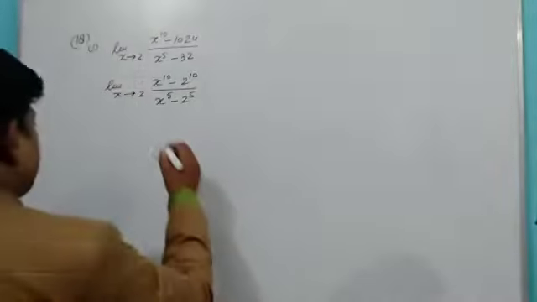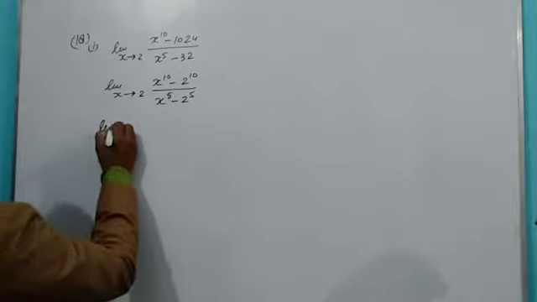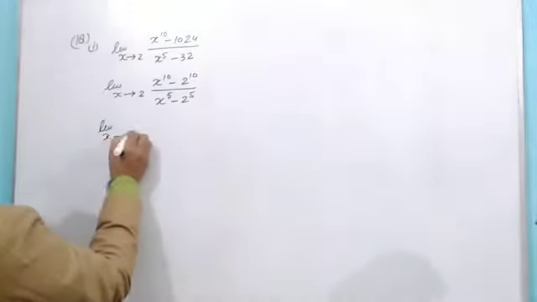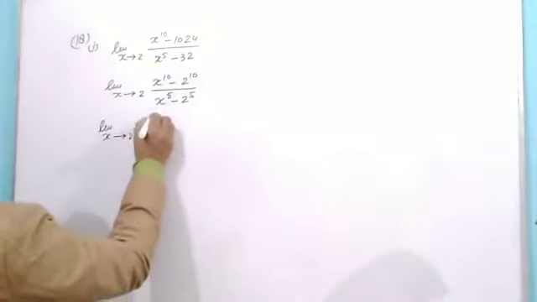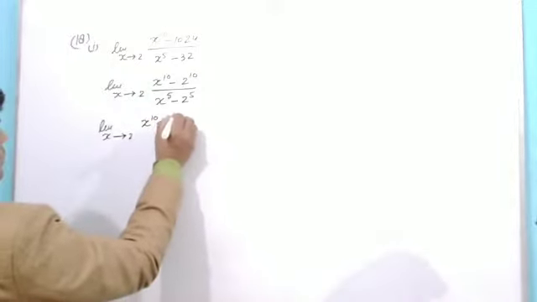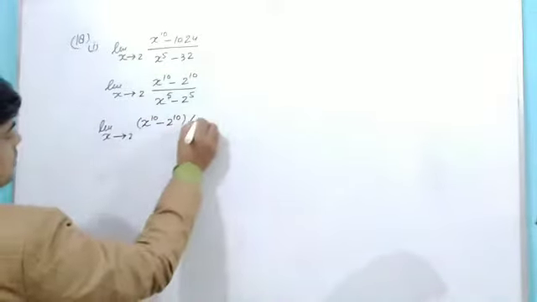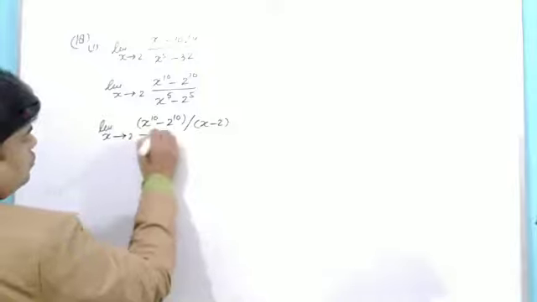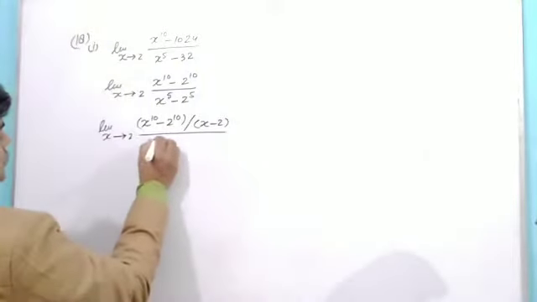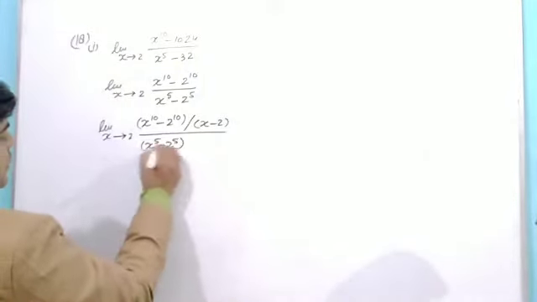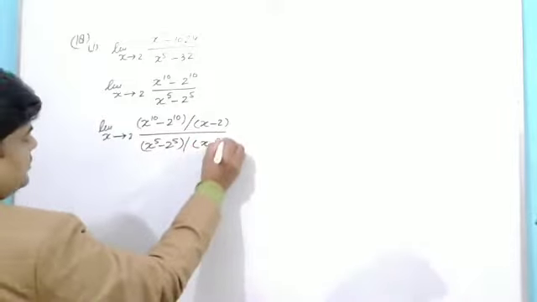When divided by x minus 2, it can be written as limit x tends to 2, x to the power 10 minus 2 to the power 10 upon x minus 2, whole upon x to the power 5 minus 2 to the power 5 whole upon x minus 2.